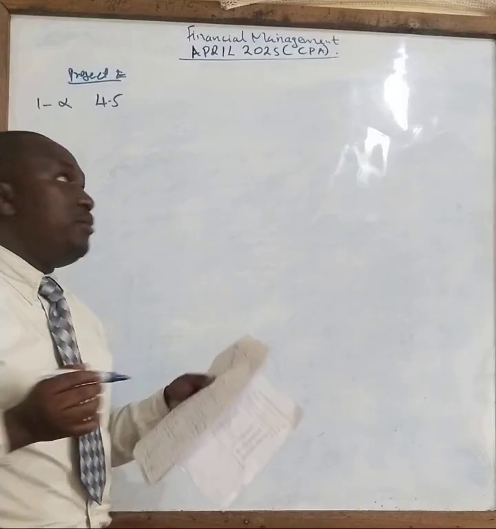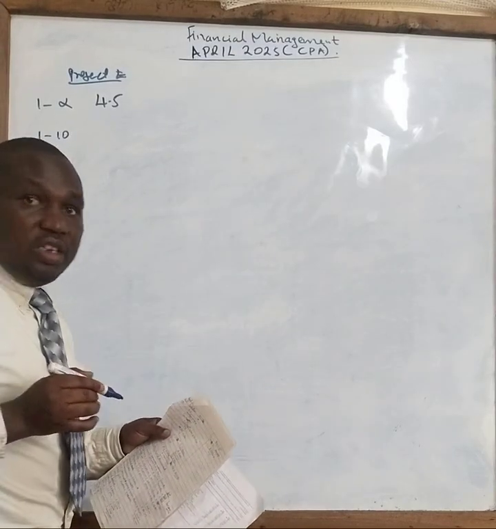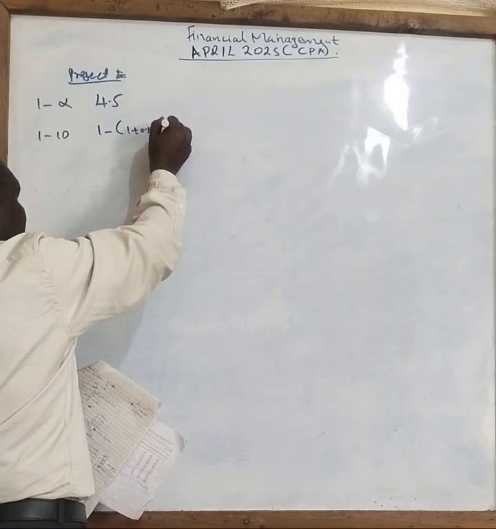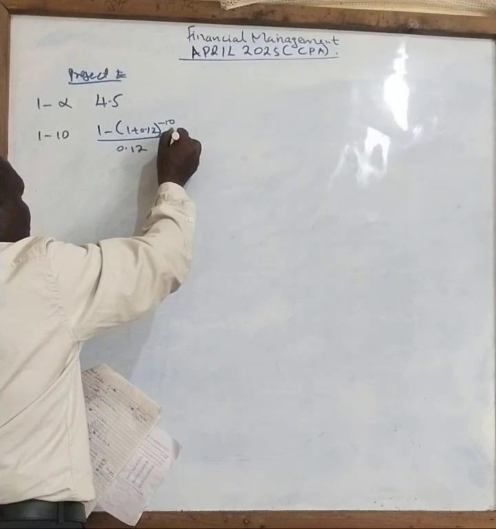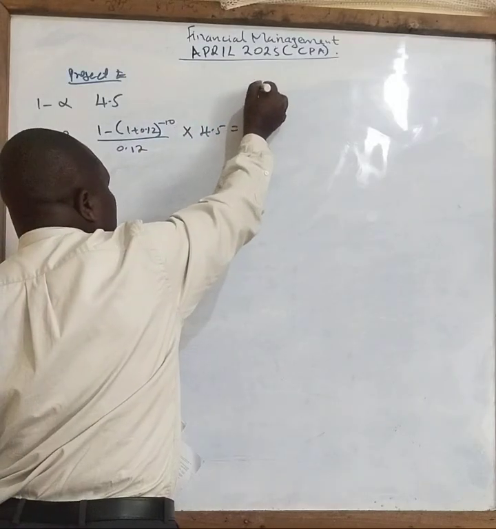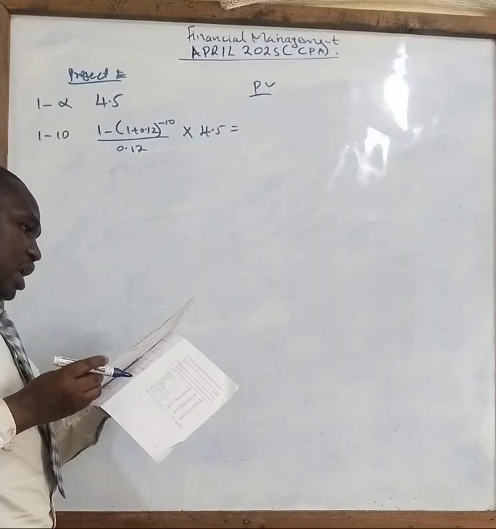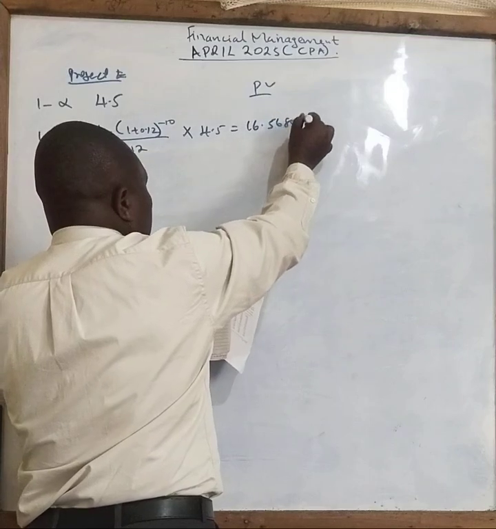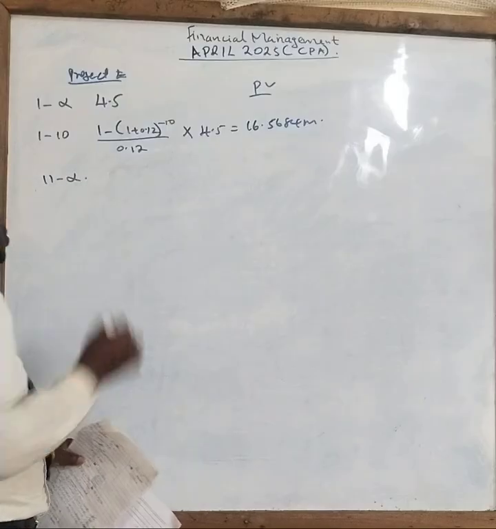For that case, we now say from year 1 to 10, what will be your interest factor? It will be 1 minus 1 plus 0.12 power negative 10, everything over 0.12. Then you multiply by the cash inflow, which is 4.5. You get your present value, which will be 16.5684 million. Correct?